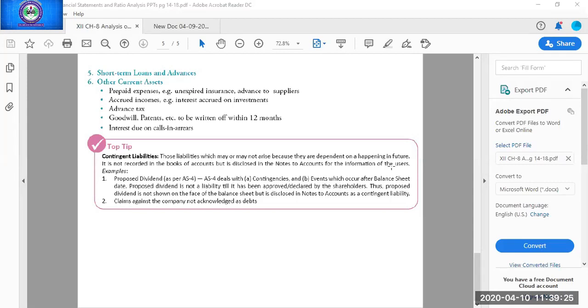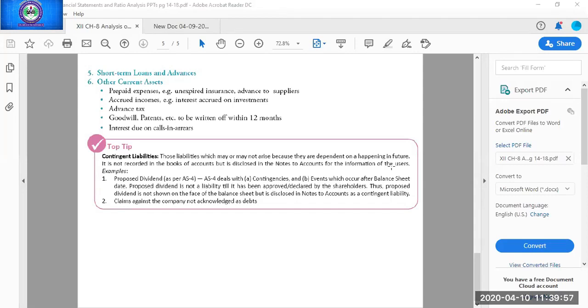Yes, tangible, intangible. These are the two. Total 4 subheads were there. Yes, capital work under progress. Very good, Jatin. One more is left. Yes, very good. Tangible fixed assets, intangible fixed assets, then capital work under progress, then intangible asset under development. Yes, very good. Next.